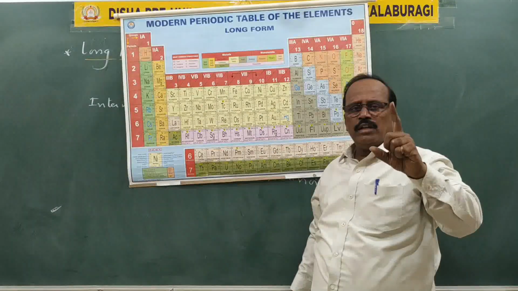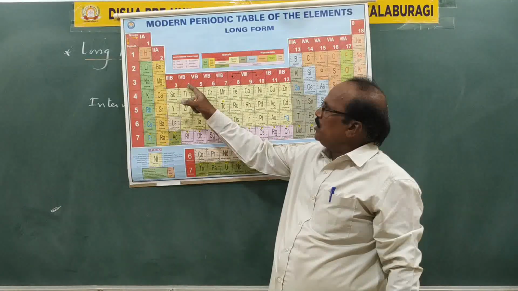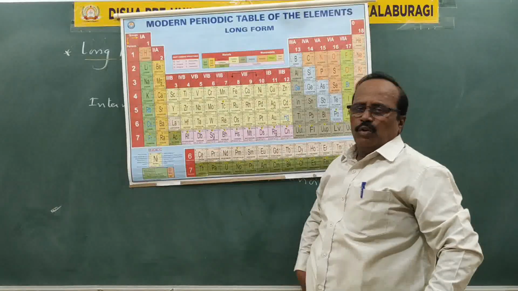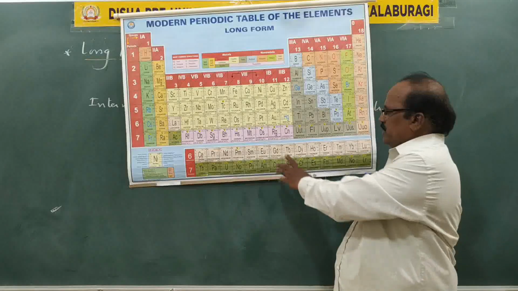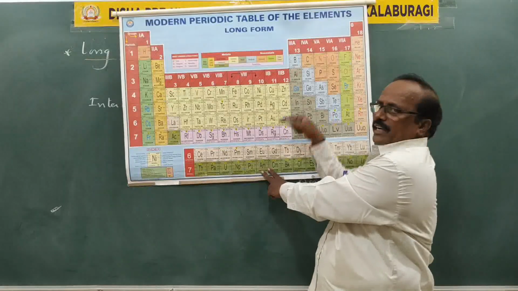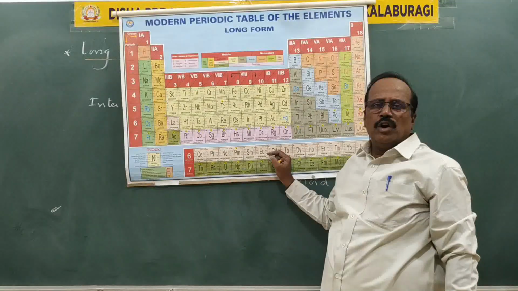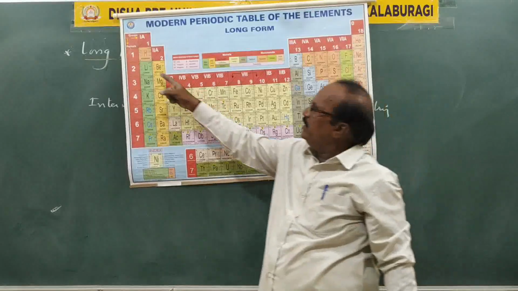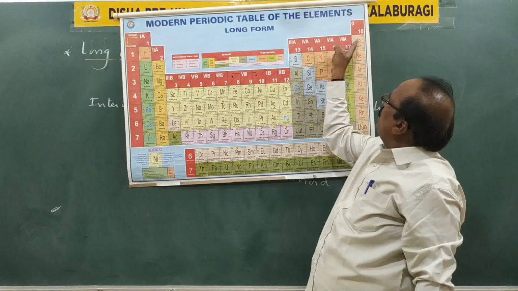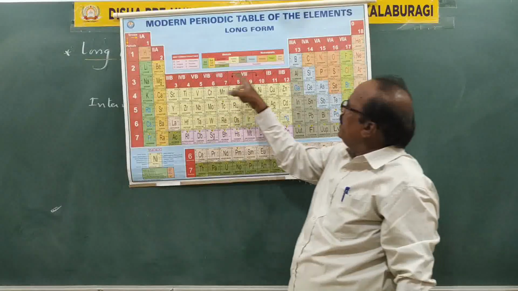All the Roman numerals have been substituted by the letters and numbers 1, 2, 3, 4, and so forth. This is the present, modern periodic table. There are 18 vertical columns known as groups or families, and horizontal rows. Hydrogen, helium: first period, 2 elements. Lithium, beryllium,